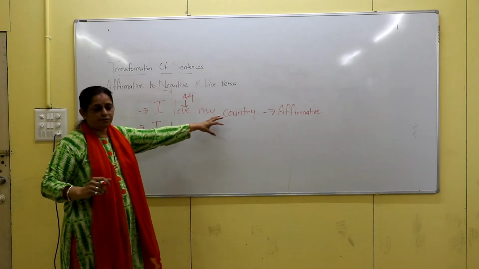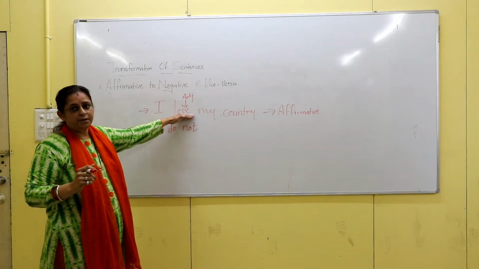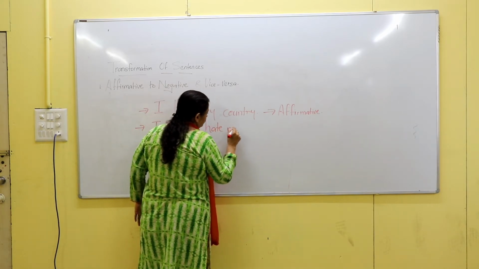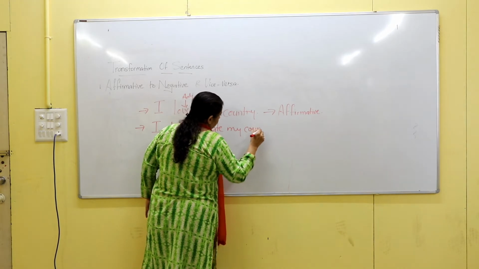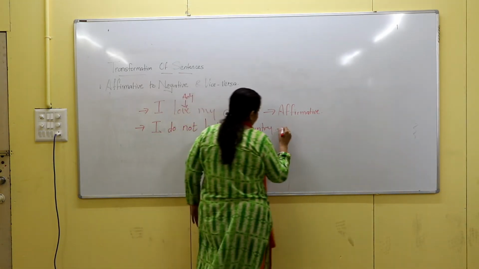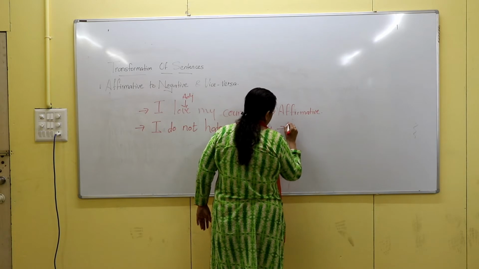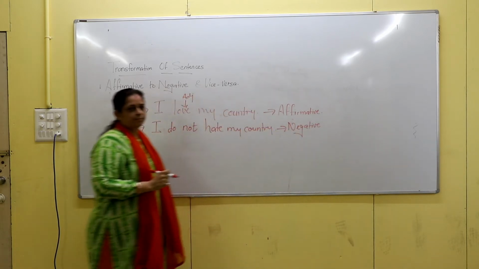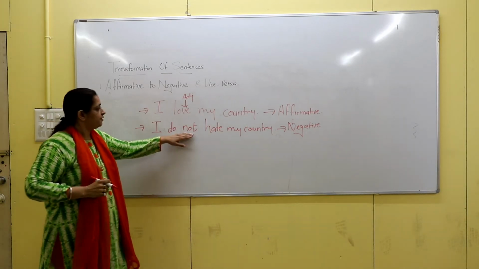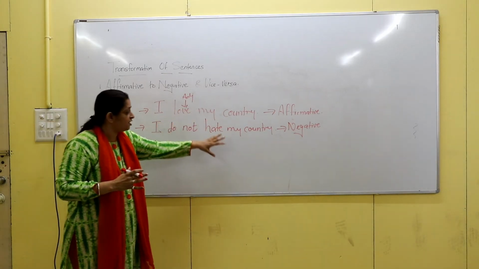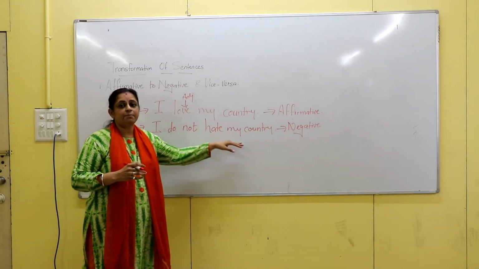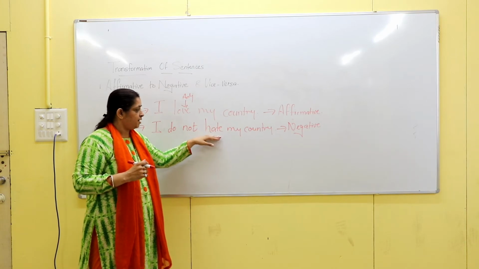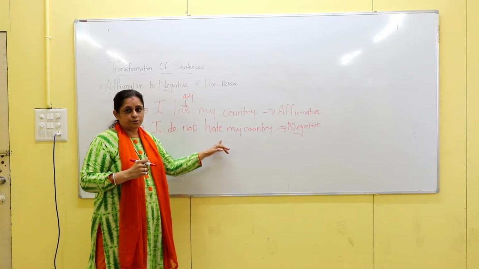I love my country. Now what will be the opposite of love? Hate. Right? So I do not hate my country. This is a negative sentence. Clear? We have applied a negative word and we have seen that the meaning of the sentence is not getting changed, and we have turned the adjective's opposite also.